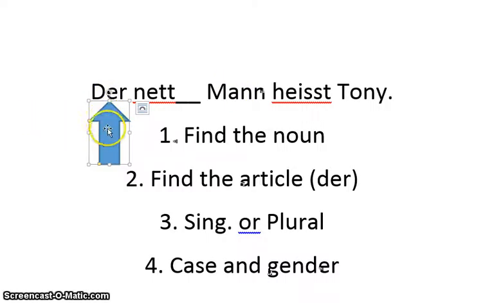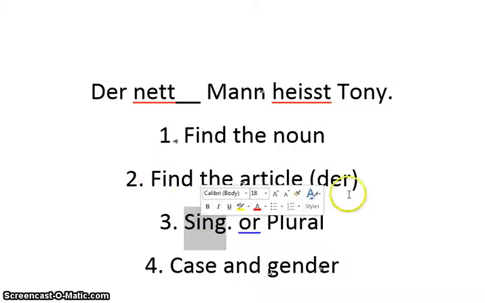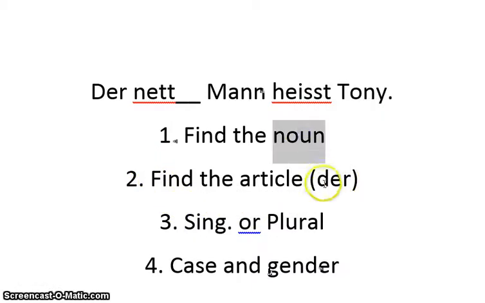Okay, so I know my article now. Der only shows up with masculine words. Well, first let's talk about singular or plural, right? So we have Mann, der Mann. If it was plural, it would be die Männer. So I know that it's singular because der doesn't show up in plural. Okay, so I know that it's singular, so we're good there. I found my article, it's der, and I found my noun. So the last step is the case and gender.